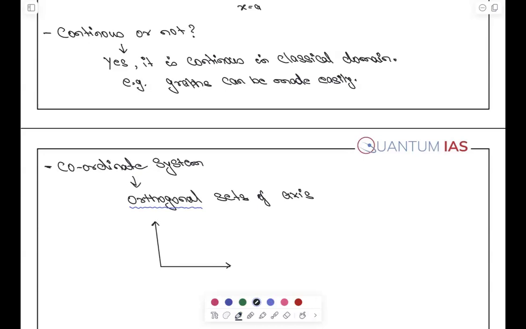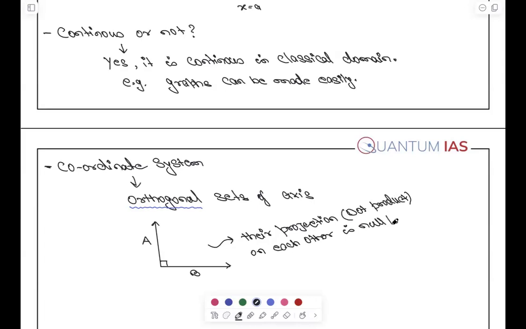If two things, let's say A and B, are at 90 degrees, that means their projection, that is the dot product, on each other is null, which is equal to zero.